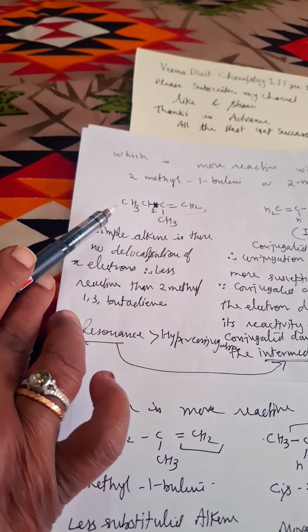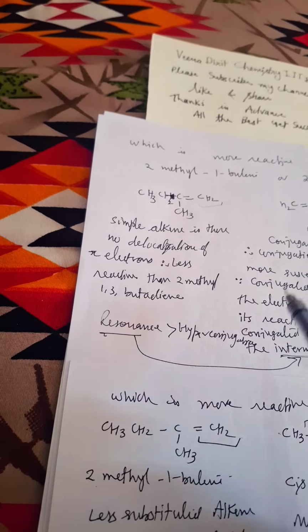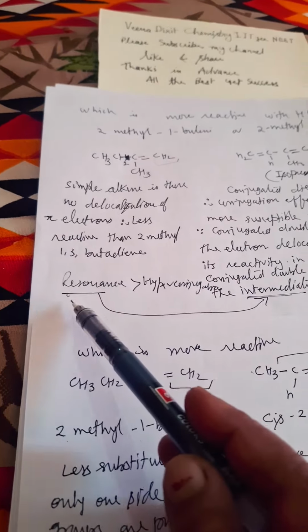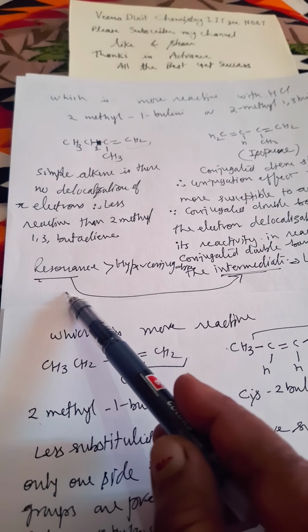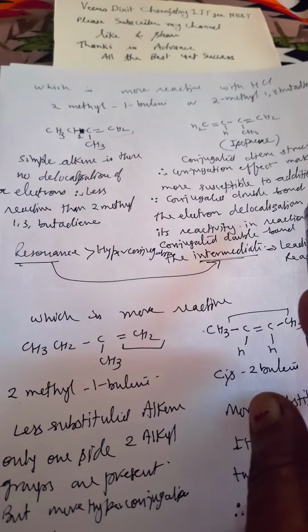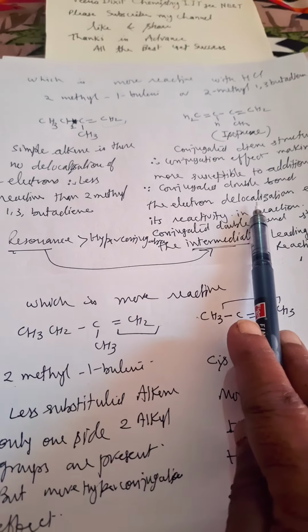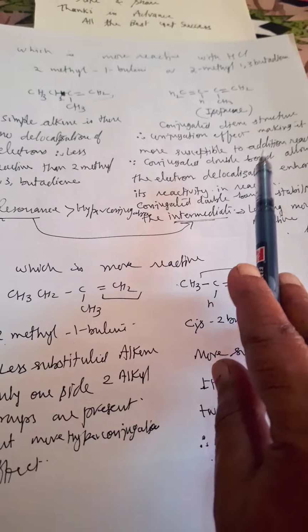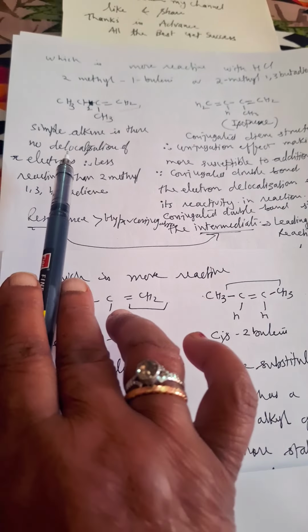Why is it so? Because there is no such conjugation or resonance effect in this one, only hyperconjugation will be there, but we know that the resonance effect always overpowers the hyperconjugation effect. So the species which is stabilized by resonance will form more easily, so it will give addition reaction more easily as compared to this.